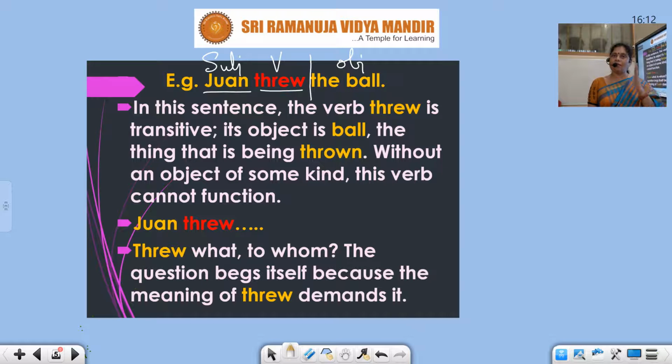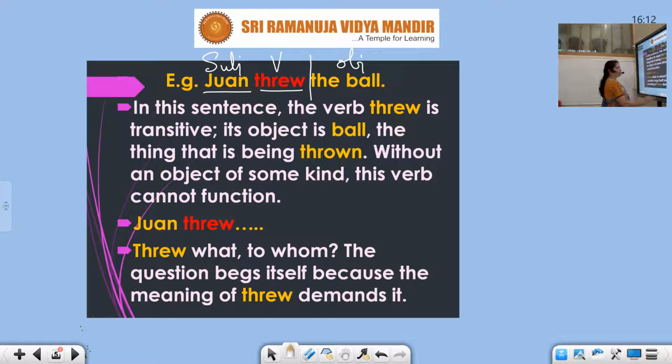So unless and until an object is put there, there is no sense in that verb. So these kind of verbs are called transitive. So John threw the ball. In this sentence the verb threw is transitive because its object is ball, the thing that is being thrown. Without an object of some kind, this verb cannot function. John threw. Threw what? To whom?